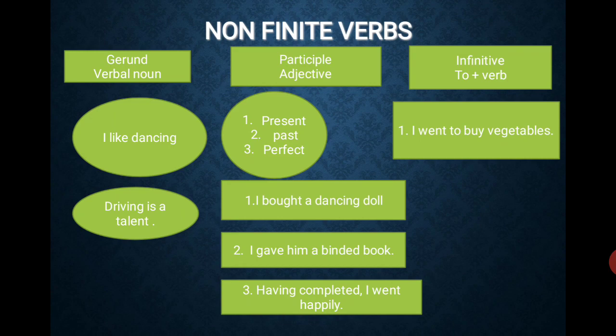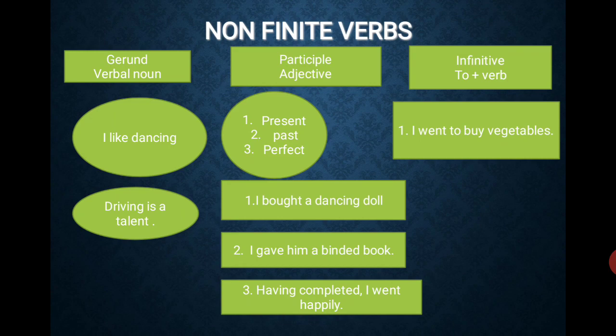Now look at the third category of non-finite verb, the infinitive, which is very easy to identify. It comes as to plus verb. So don't go wrong. This is also an infinitive. It cannot show the tense of a sentence. For example, I went to buy vegetables. In this sentence there is already a finite verb: I is the subject and went is the verb. So what is to buy? To buy is an infinitive.